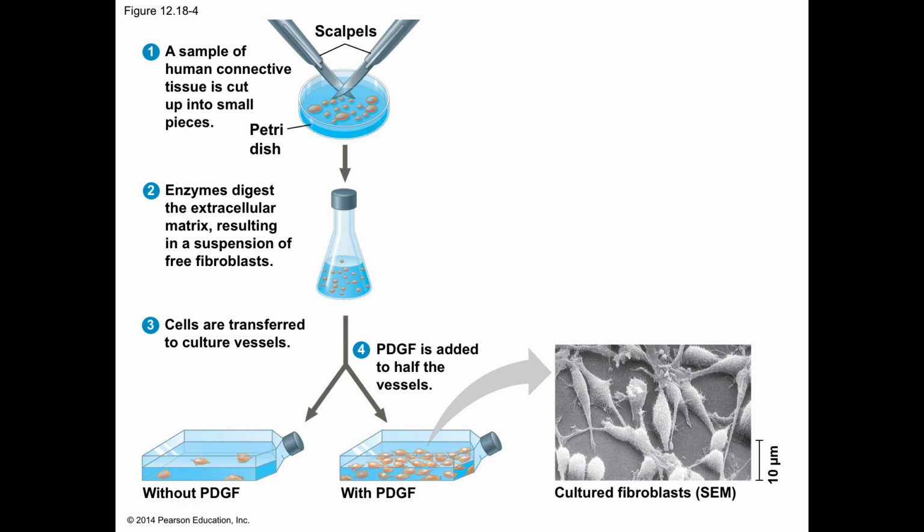Platelet-derived growth factors, PDGFs, produced by blood platelets, are required for the division of fibroblasts in culture. Fibroblasts, which are a type of connective tissue cell, have PDGF receptors on their plasma membranes. PDGF molecules bind to these receptor tyrosine kinases, triggering a signal transduction pathway that allows cells to pass the G1 checkpoint and divide. In a living organism, platelets release PDGF in the vicinity of an injury. The resulting proliferation of the fibroblast heals the wound.